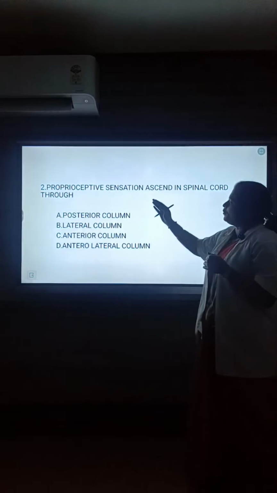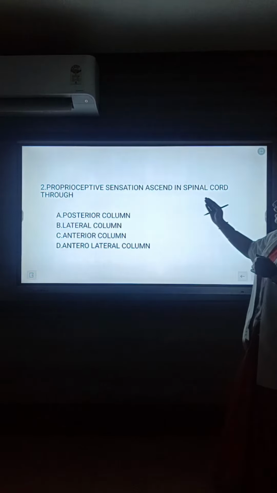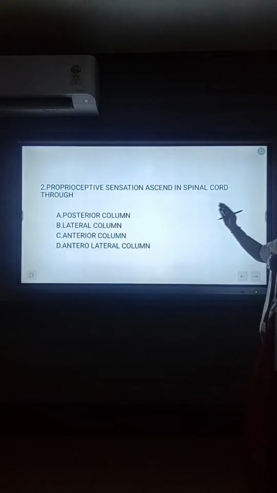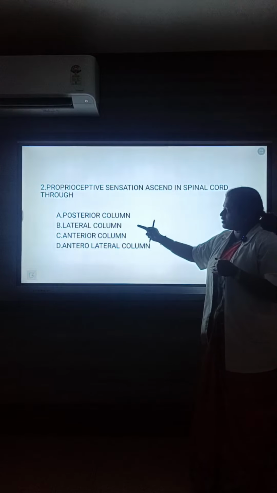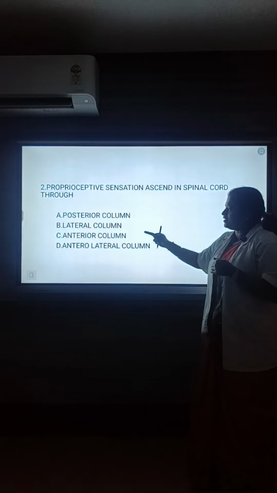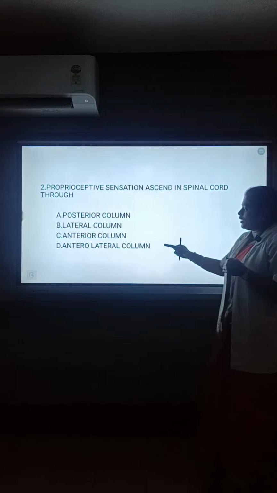Next one, proprioceptive sensation in the spinal cord travels through: option A, posterior column; option B, lateral column; option C, anterior column; option D, anterolateral column.